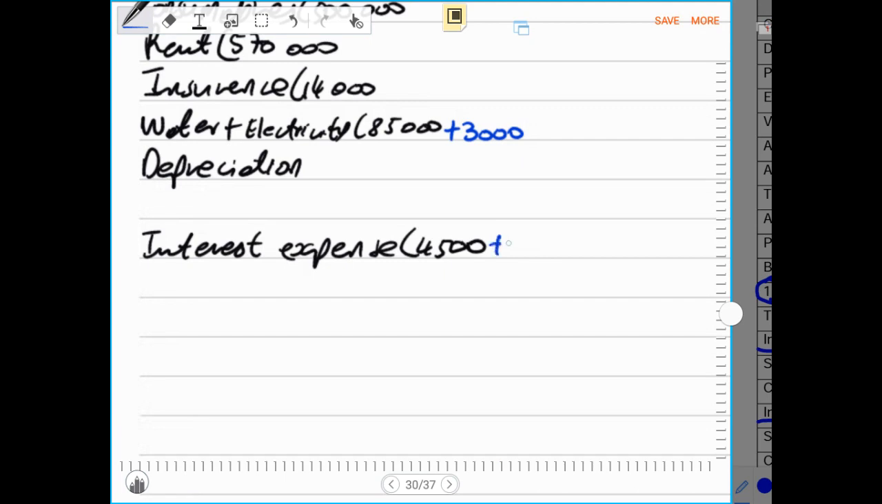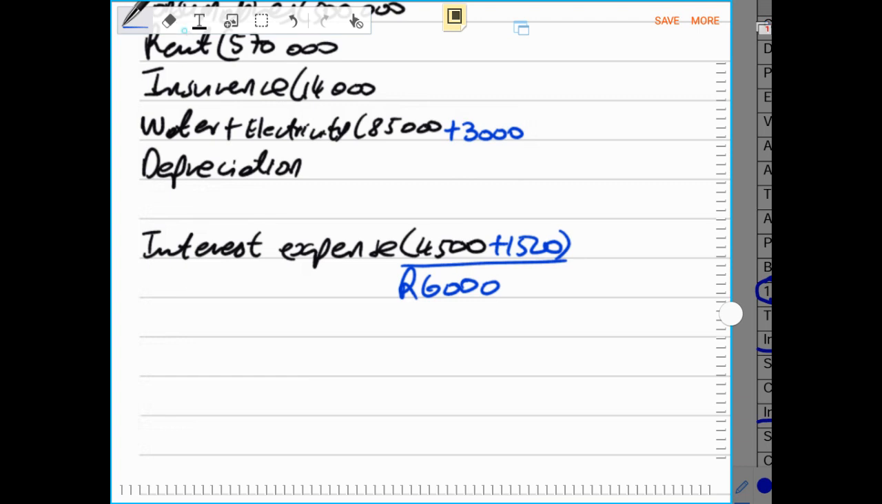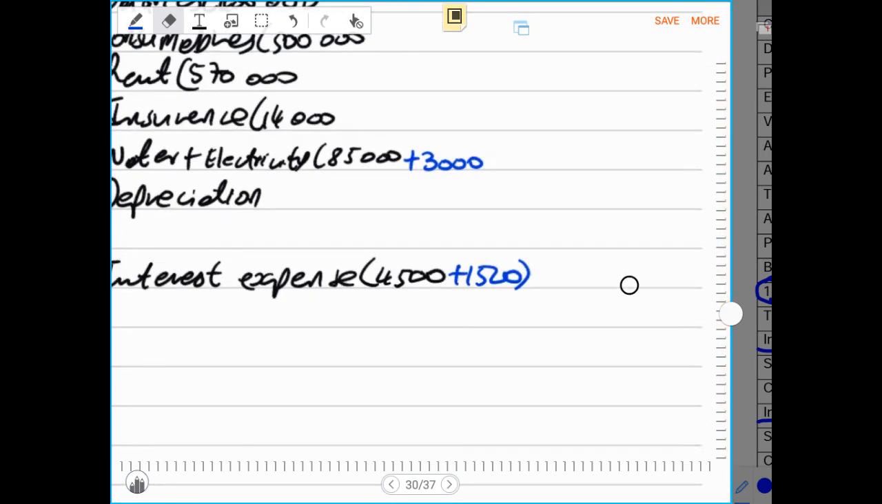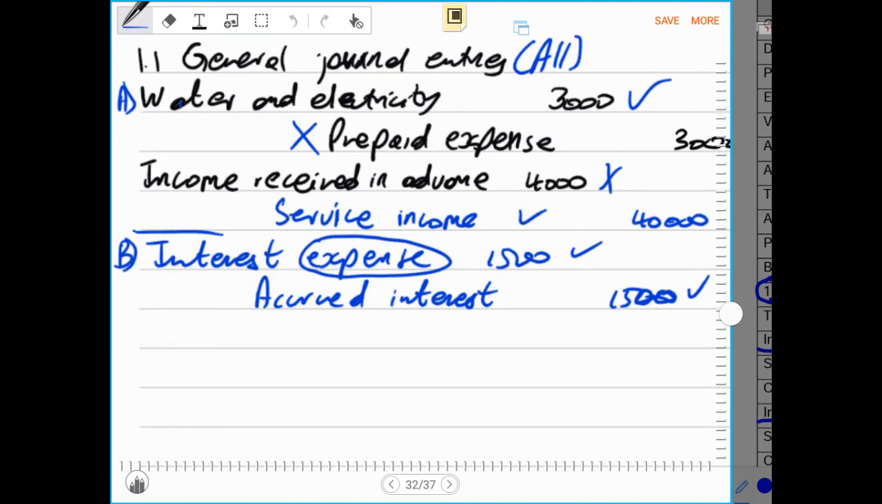Under interest expense, we say plus 1,500. So that the total of the two will have to give us the interest that was supposed to be paid for the year. And we know that interest expense for the year, or interest that was supposed to be paid, was the 6,000 that we have calculated. And now if you say 4,500 plus 1,500, that should give you an amount of 6,000. Meaning now our interest expense in total for the year will amount up to 6,000 rands, 1,500 plus 4,500. So now we have recorded the debit side of this entry. Then we need to record the credit side of this entry.